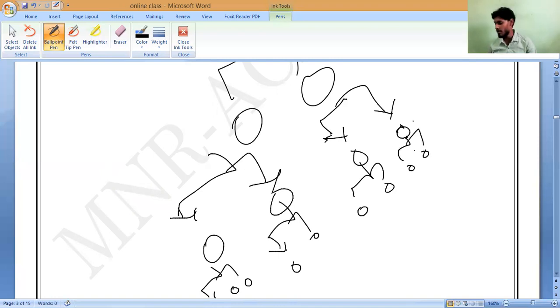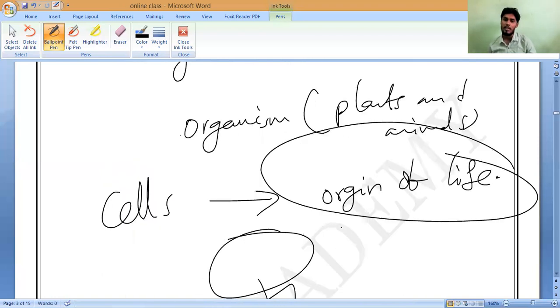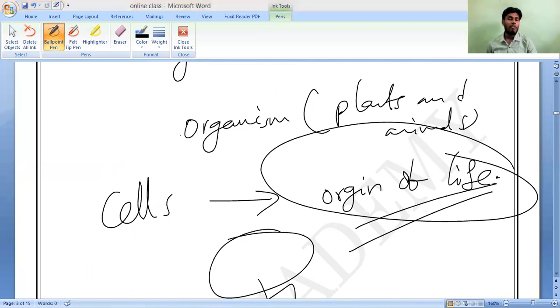So cells are the origin of life. Any organism begins with a cell only. However, cells were not studied or observed for thousands of years. Even in the 1800s and 1900s we were still studying the structure of cells. Humans and living organisms existed for thousands of years, but we didn't know about cells.